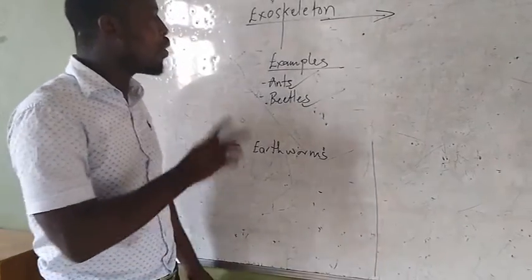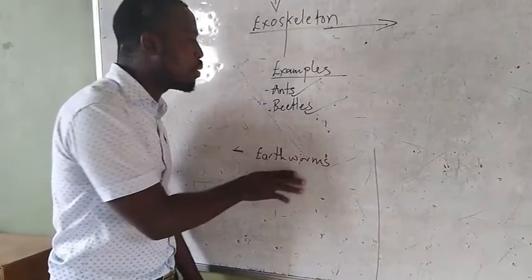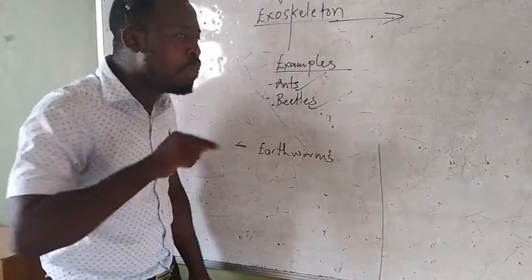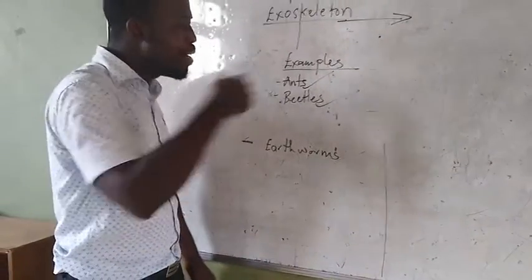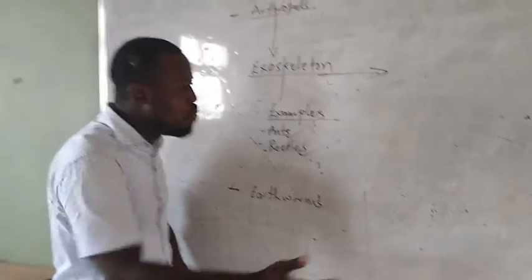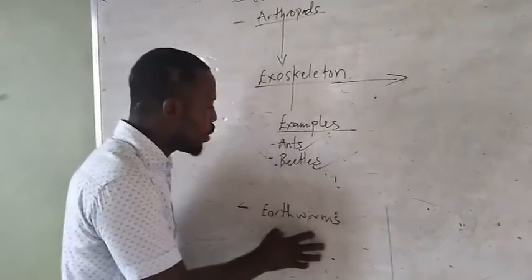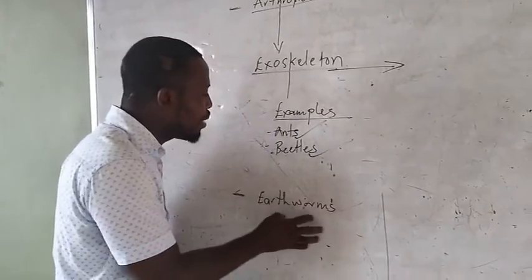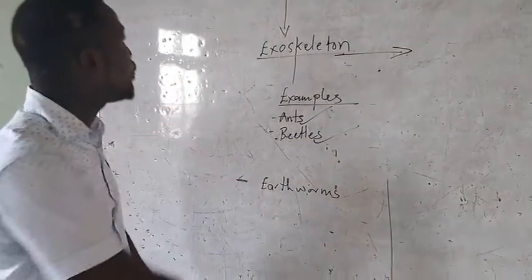Earthworm, for instance, also burrows through the soil. They move through the soil. They make holes in the soil. And these holes they are making in the soil enable air to move through the soil. So these are some activities of earthworms.